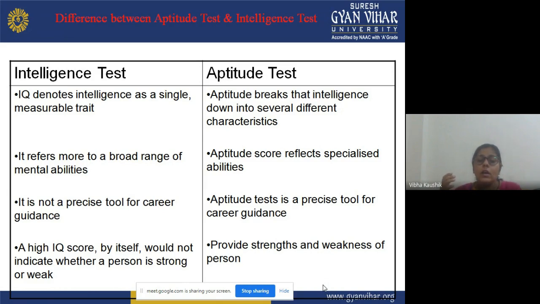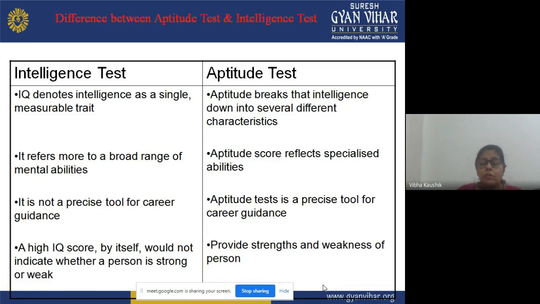But the aptitude test reflects the specialized abilities of the learner in a particular field, so on the basis of performance on the aptitude test, we can guide the students for a career. Aptitude test is a precise tool for career guidance.